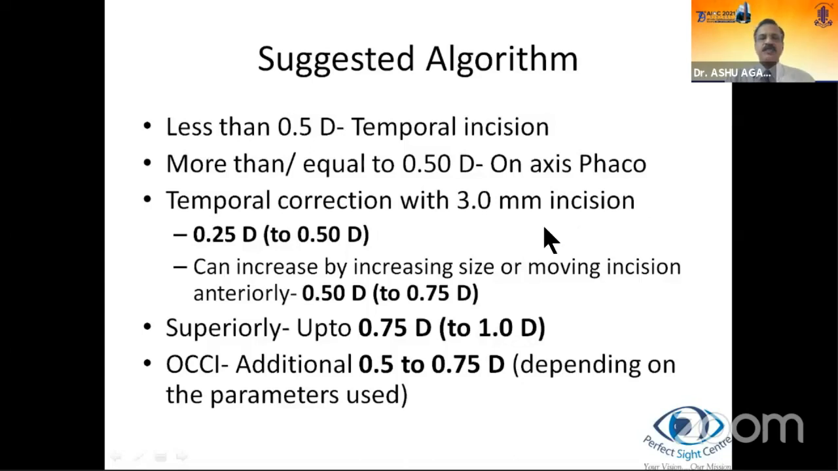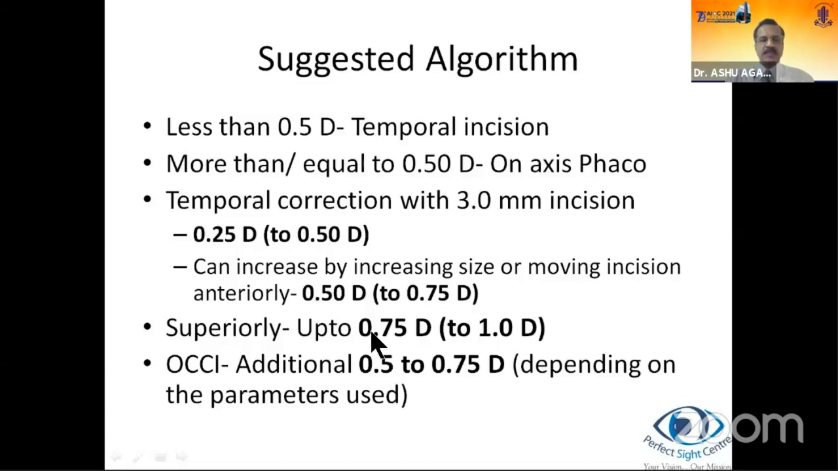Now, how much do incisions correct? For an incision of about 3 millimeters size, when placed temporally, it corrects up to 0.25 diopters, definitely reduces the steeper axis, and sometimes up to 0.5 diopters. We can increase this correction by moving the incision anteriorly onto the clear cornea further, up to 0.5 diopters, and sometimes, very rarely though, up to 0.75 diopters.